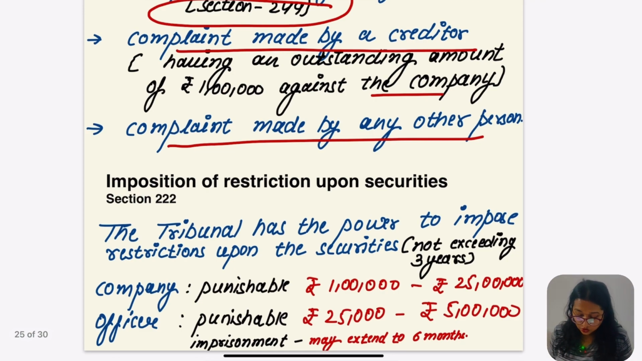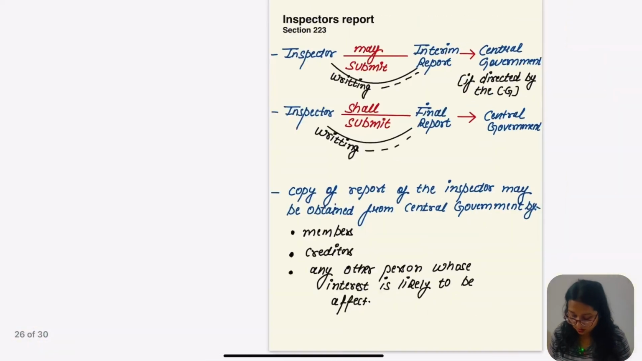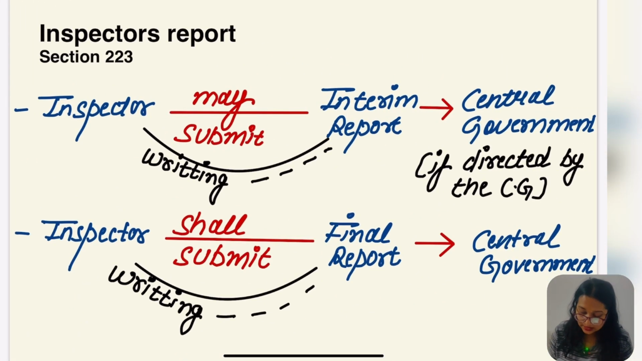Let's go to the imposition of restriction upon the securities. The tribunal has the power to impose restriction upon the securities not extending beyond 3 years. Punishment was 1 lakh to 25 lakh. Officer would be punishable 25 thousand to 5 lakh. Imprisonment may extend up to 6 months. Let's go to the reports.